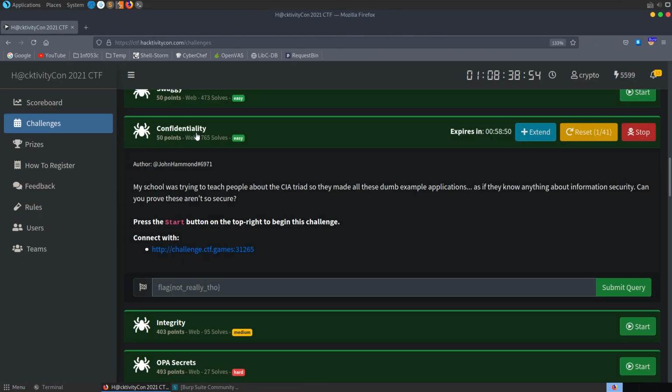The next challenge is called Confidentiality. It's a web challenge, and the description says, my school was trying to teach people about the CIA triad, so they made all these dumb example applications as if they know anything about information security. Can you prove these aren't so secure?